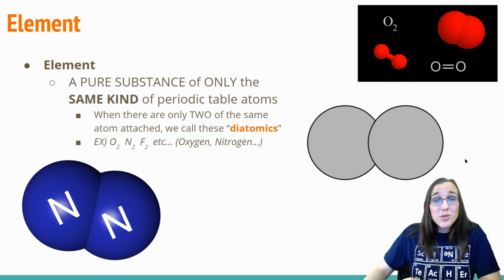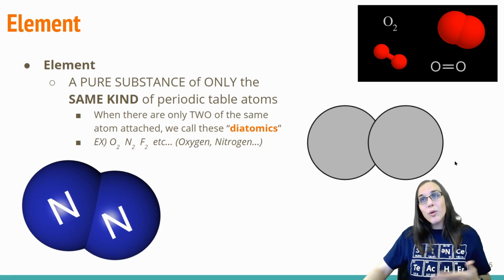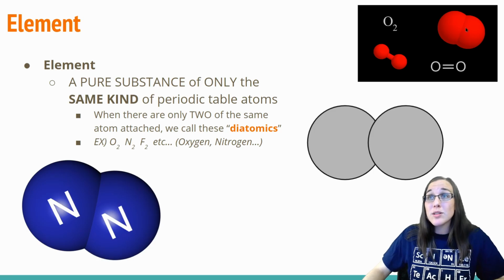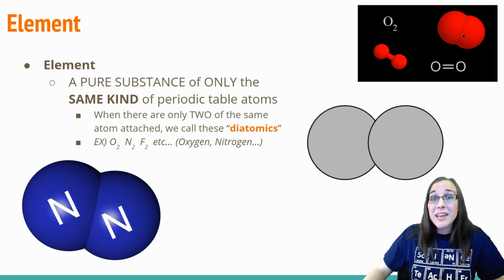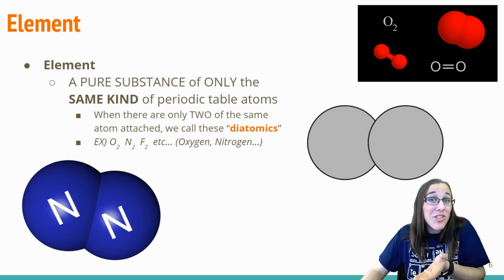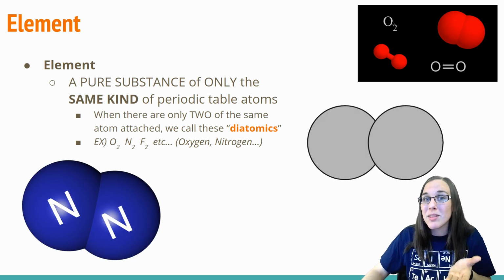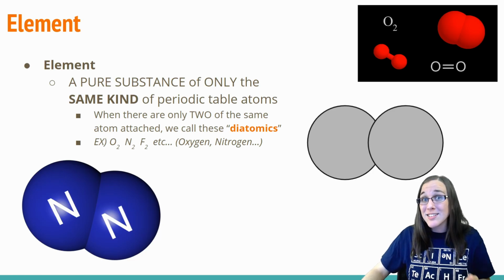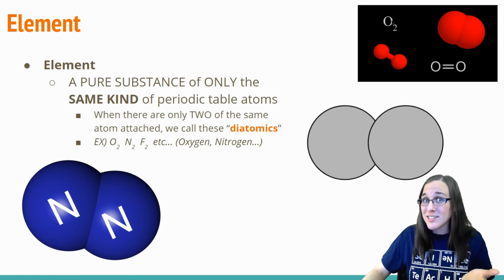Another example of this would be our O2, oxygen. So when we refer to oxygen, like what I'm breathing in right now, that oxygen is O2. Never would I just be breathing in O. That doesn't exist. Now, oxygen can pair with other things too. It doesn't just have to pair with itself, like H2O, water. In that case, oxygen is paired with hydrogens.